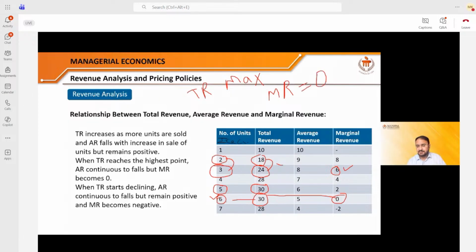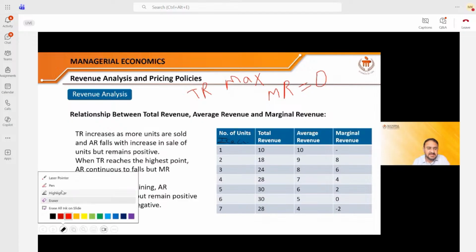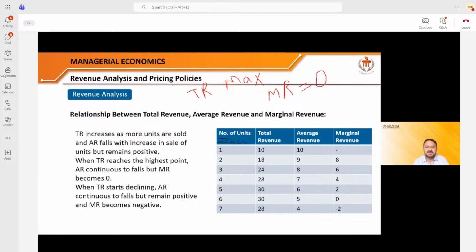If he does not stop producing at this point, and keeps on producing the 7th unit, you can see the marginal revenue is -2, and the total revenue has dropped from 30 to 28. So I should make only 6 products in this firm, in this organization, so that I can get the maximum total revenue. Maximum total revenue is the point at which the marginal revenue is equal to 0. Note it down somewhere. This is a very important formula.